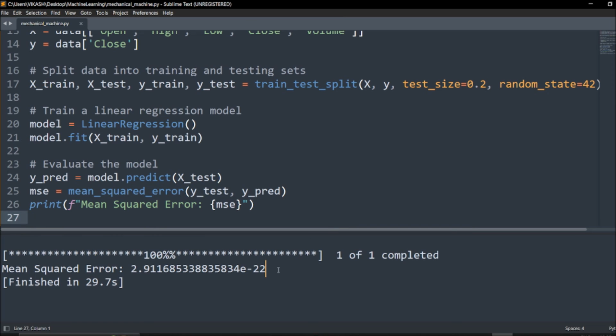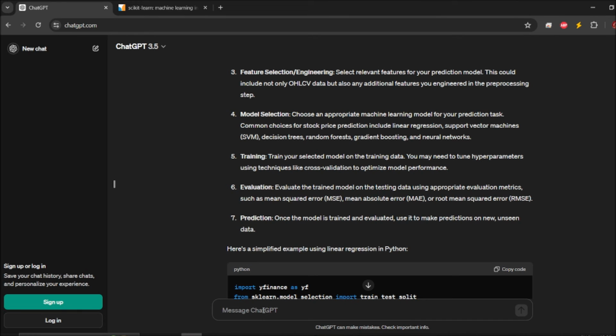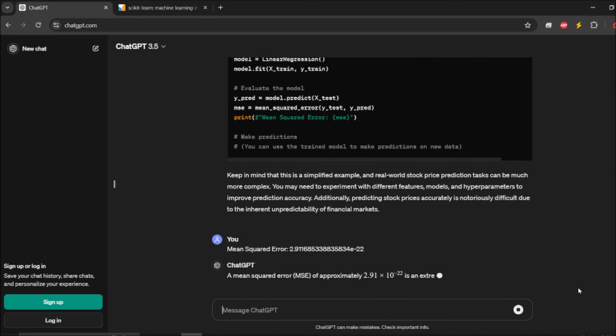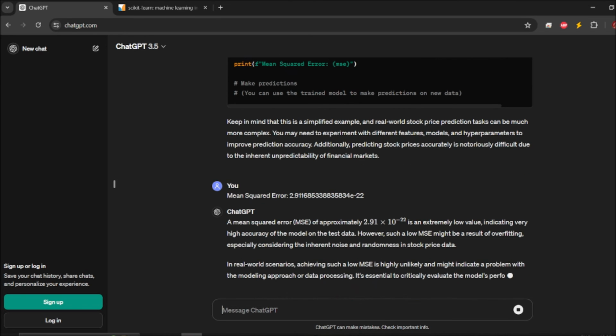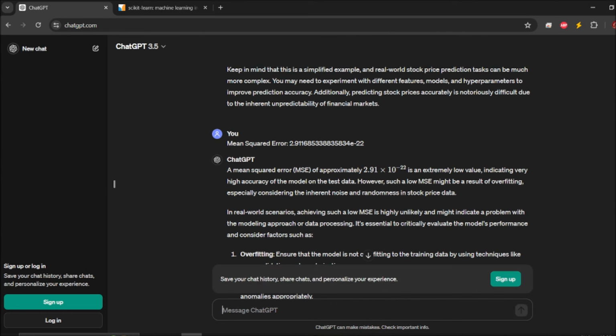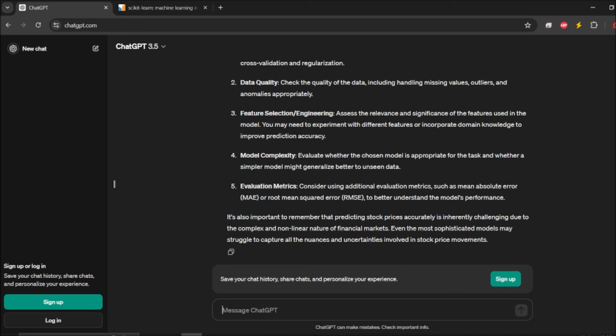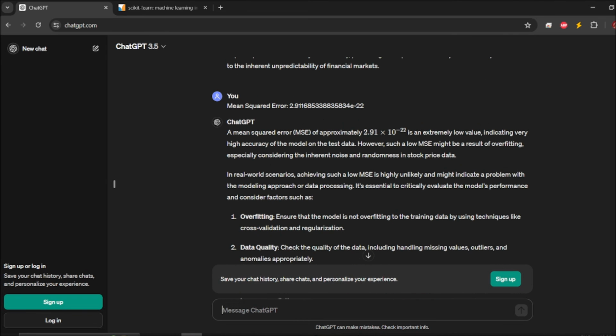So I just tried putting it into ChatGPT itself and asked whether whatever we have obtained is good or not. It says it is a low value, indicating very high accuracy of the model on the test data.